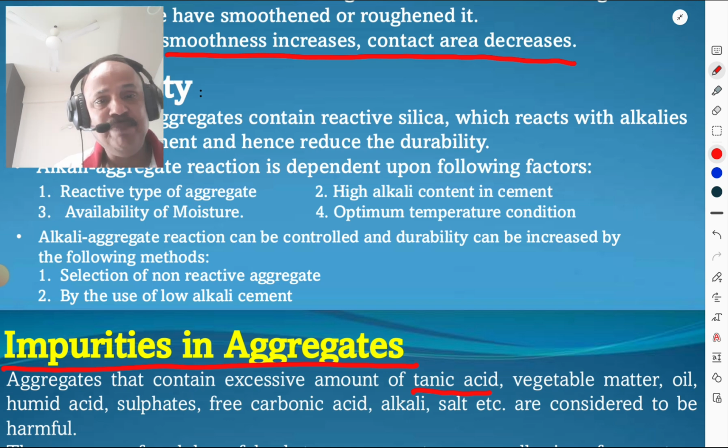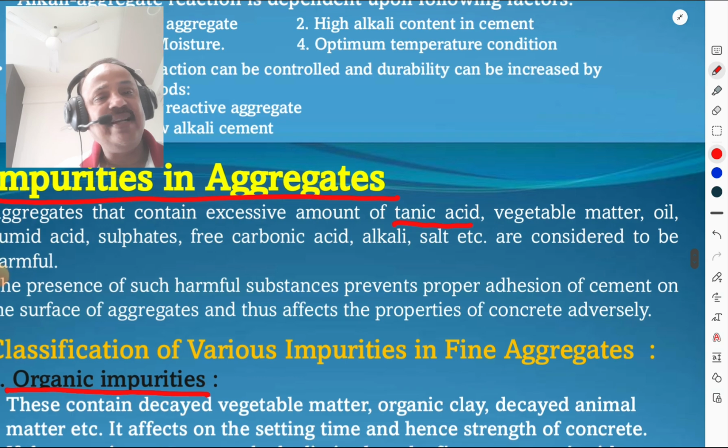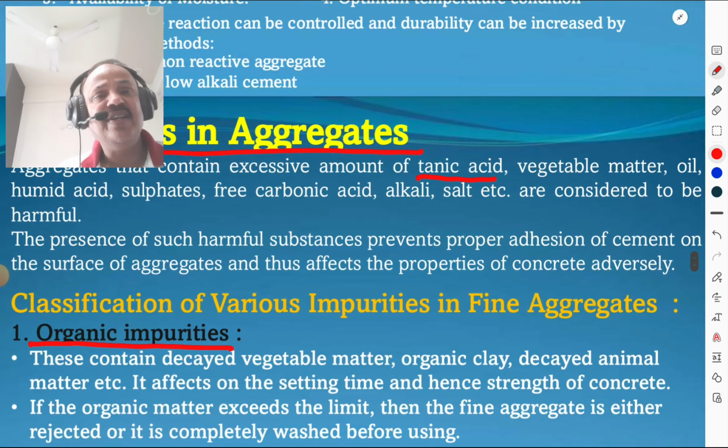It is very simple. Then we are going to discuss the impurities in the aggregate. Aggregates that contain the excessive amount of tannic acid, vegetable matter, oil, humic acid, sulfates, free carbonic acid, alkali, salt, etc. are considered to be harmful. The presence of such harmful substances prevents the proper adhesion of cement on the surface of the aggregate and thus affects the properties of concrete adversely.